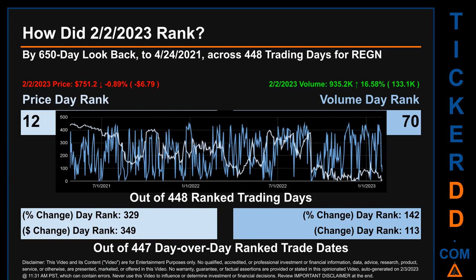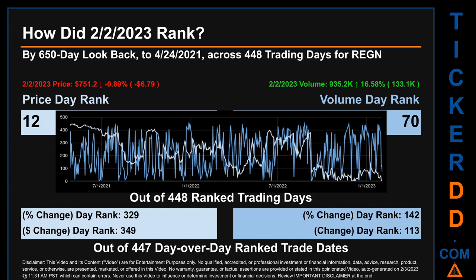How did the 2nd of February 2023 rank for REGN by 650 calendar days? Look back to April 24, 2021, across 448 trading days, of which the 2nd of February 2023 price ranked 12 while its volume ranked 70. Each of the 448 trading days were ranked amongst themselves by highest end of day price and volume, with a rank of 1 being the highest and 448 being the lowest ranked day.